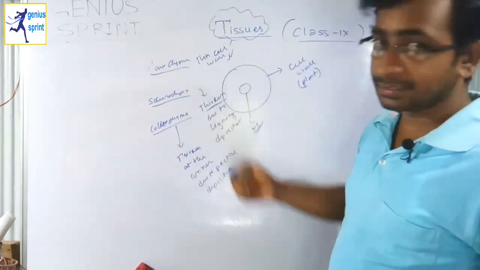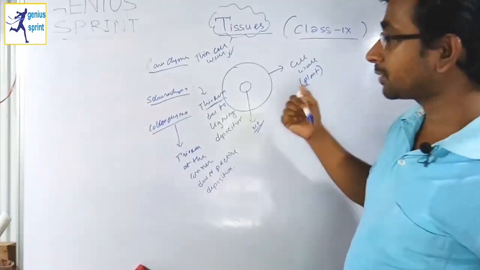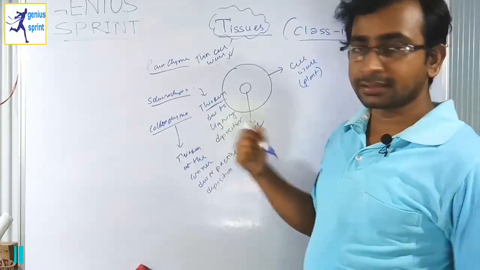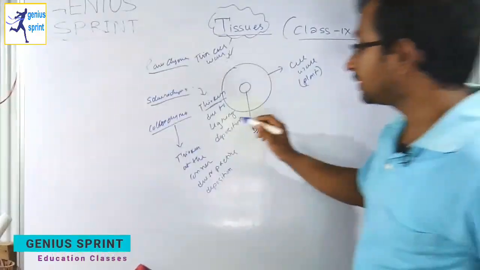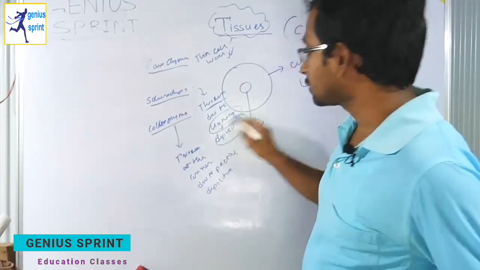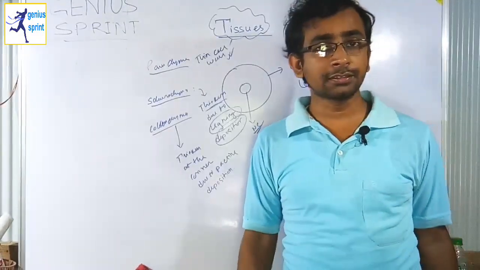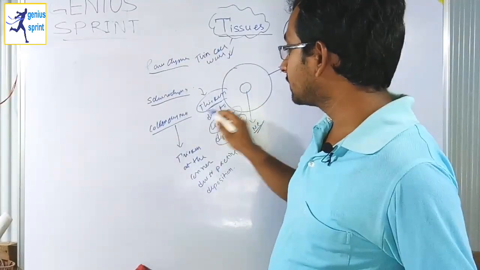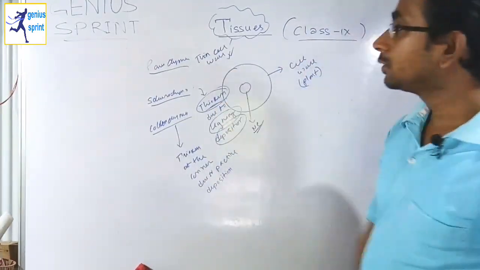And why is it thicker? Very important question. Sometimes they ask why the cell wall of sclerenchyma is thicker. So the answer is that it is due to lignin deposition. A very important thing: it is due to lignin deposition. It is very thick as compared to this.